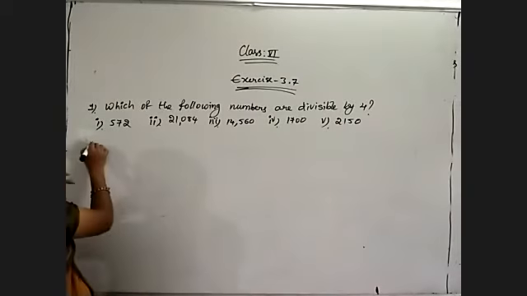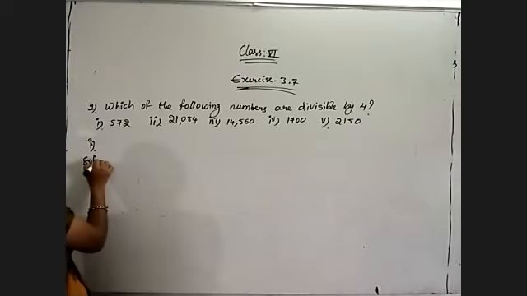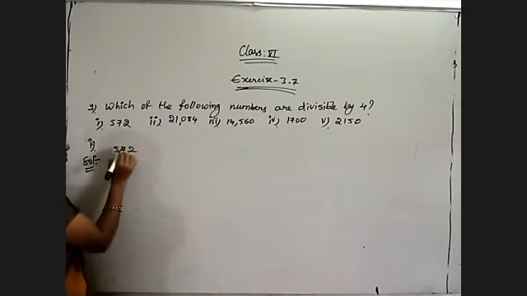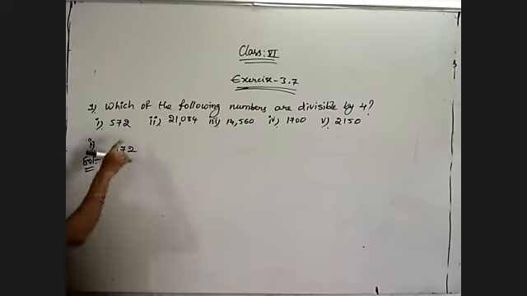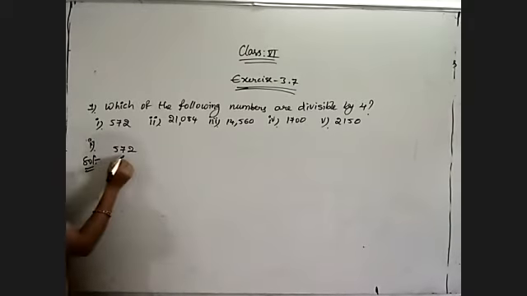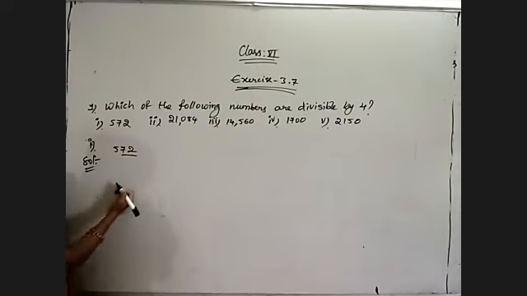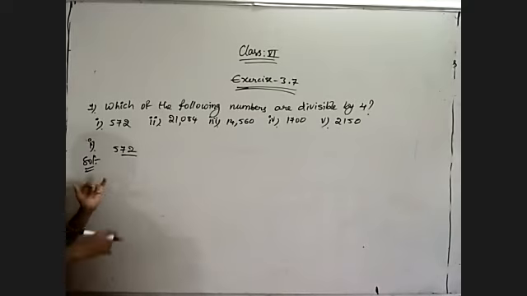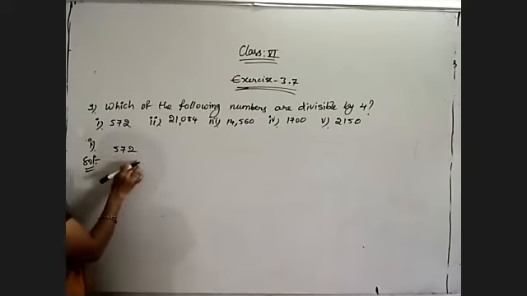So my first question's solution is, take the number 572. What is the divisibility rule of 4? If the number formed by the last 2 digits is divisible by 4, then the overall given number is divisible by 4. Yes? So which number is formed by the last 2 digits?